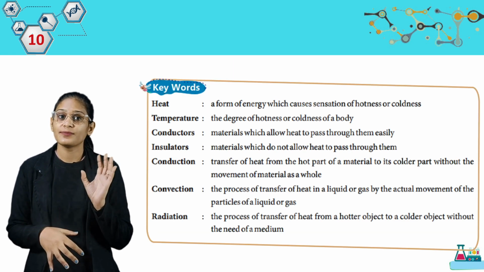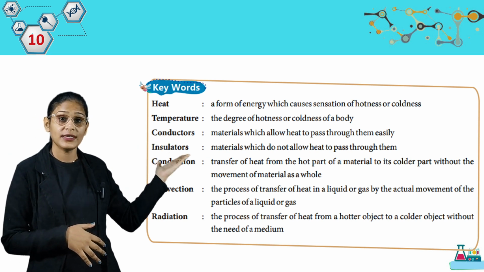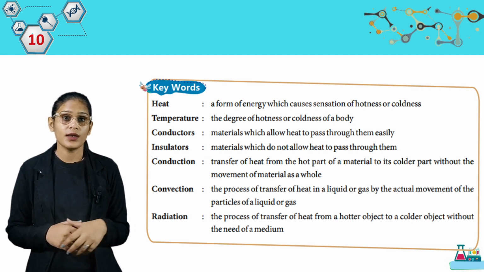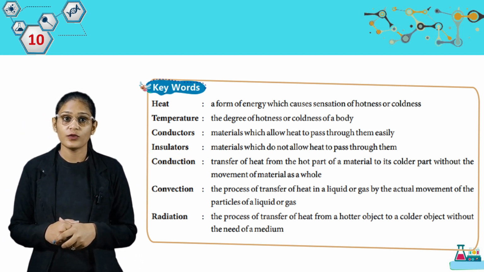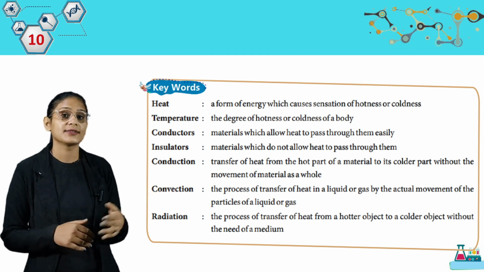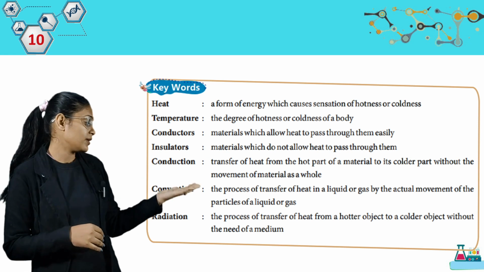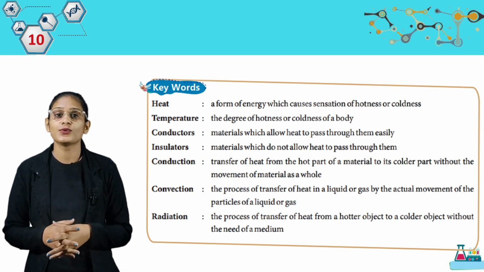Now, students, these are some key points we have. Now we have some keywords. Here we have heat, a form of energy which causes sensation of hotness or coldness. Then we have temperature, the degree of hotness or coldness of a body. Then we have conductors, materials which allow heat to pass through them easily. Then we have insulators, material which do not allow heat to pass through them.